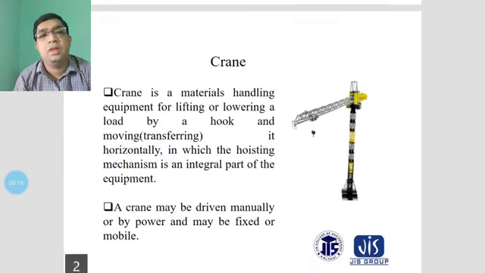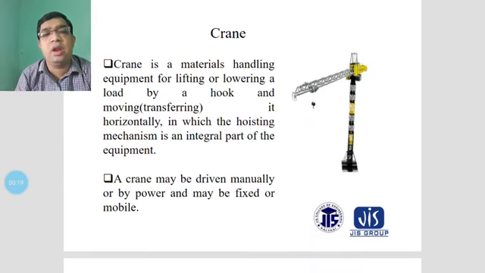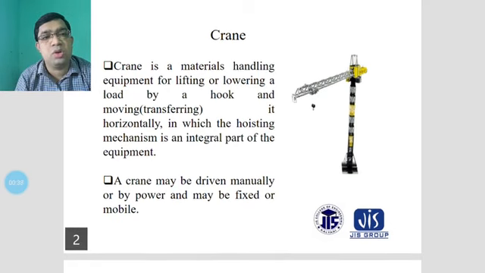The crane is a materials handling equipment for lifting and lowering loads, which may be hooked, and moving or transferring them horizontally. Basically it is used for high-load materials, like skids and boxes, which can be transferred during lifting or lowering. Sometimes we have horizontal movements during the transfer of materials, and we use this type of crane for loading and unloading conditions, such as unloading a ship. Bulky materials can also be transferred by cranes.